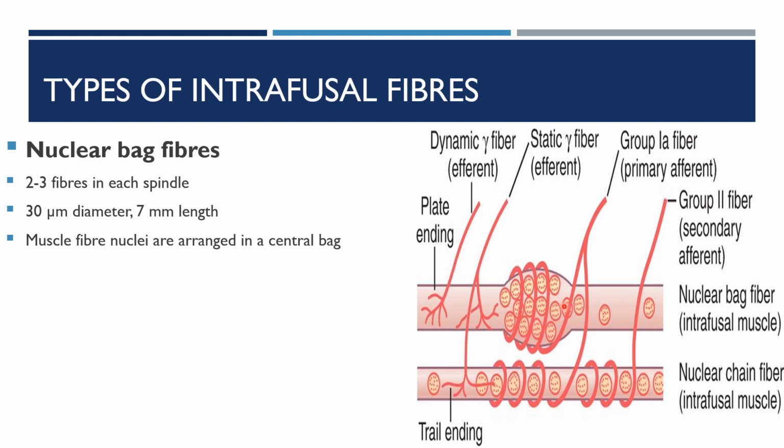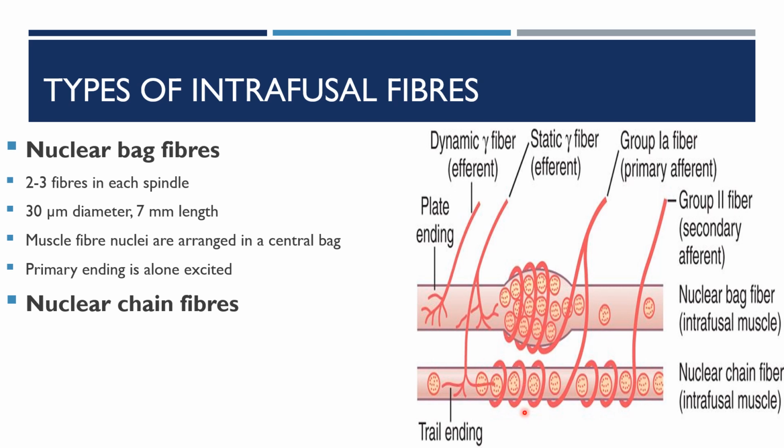The nuclei are arranged in the central bag. The primary ending afferent fiber alone is excited here. Here you can see the afferent is only the group 1A fiber, that is a primary afferent.